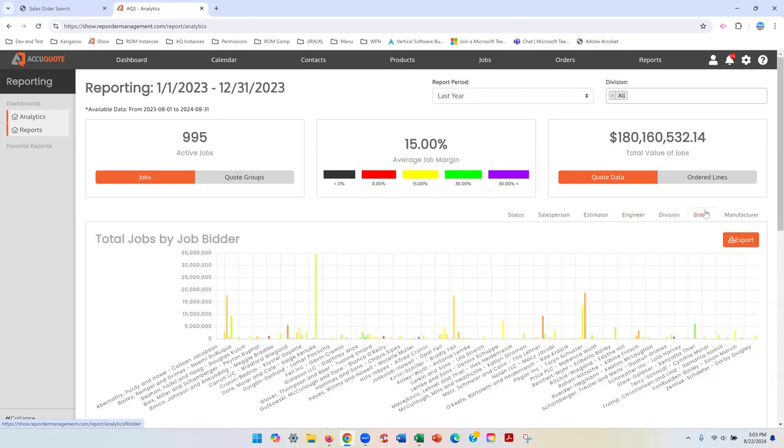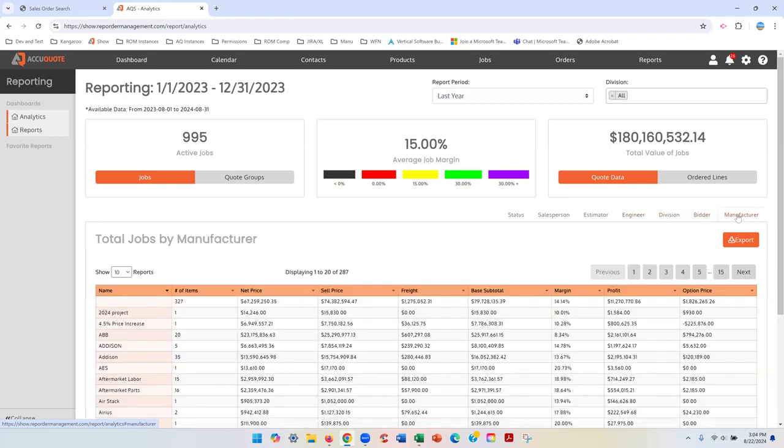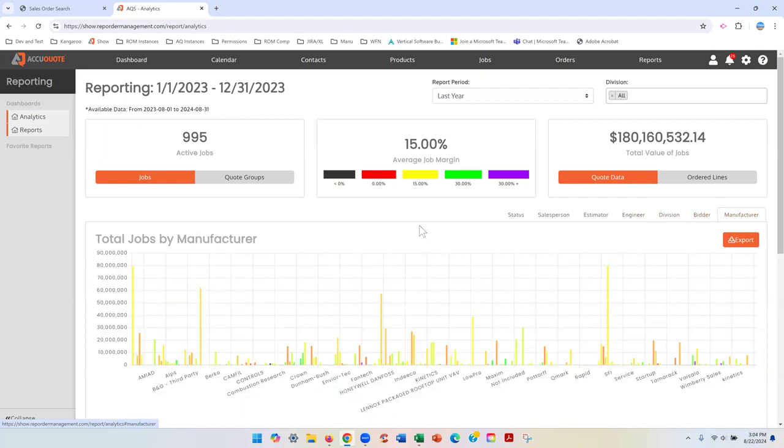bidder, and then manufacturer. So this is what we're talking about today. So these are my total jobs by manufacturer. These are in alpha order. One thing I should definitely mention is this is data that is compiled for you to run your business, but without requiring any additional effort by your salespeople, which is so important, right? Because your sales folks have a lot of work to do.